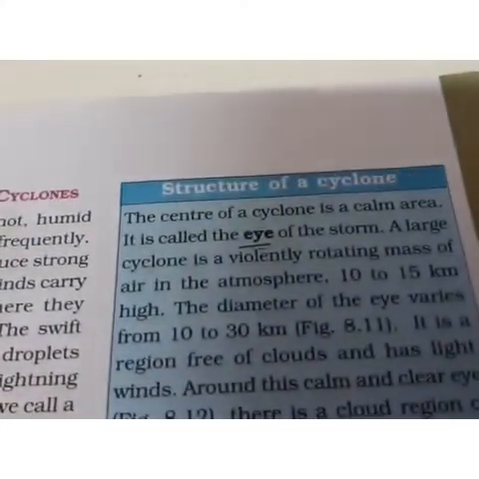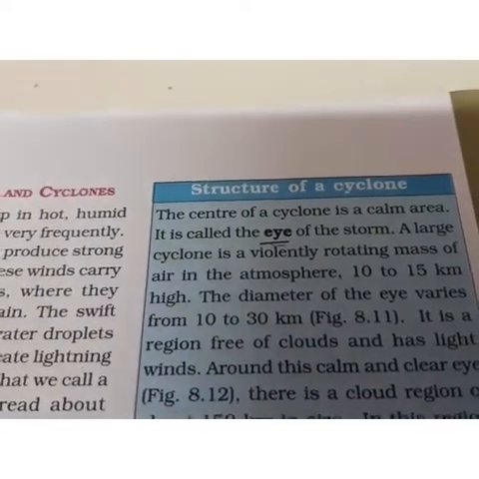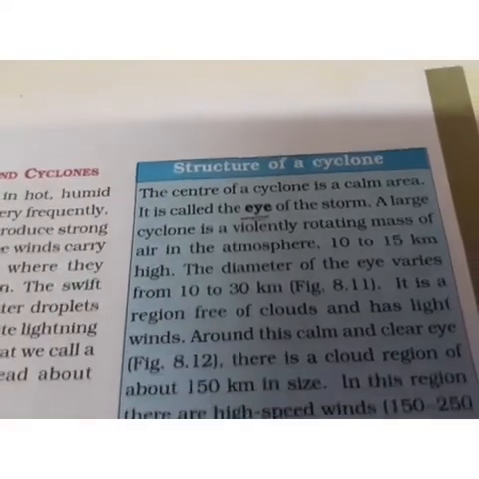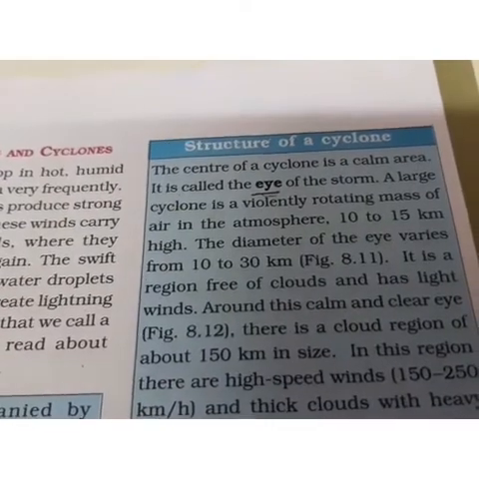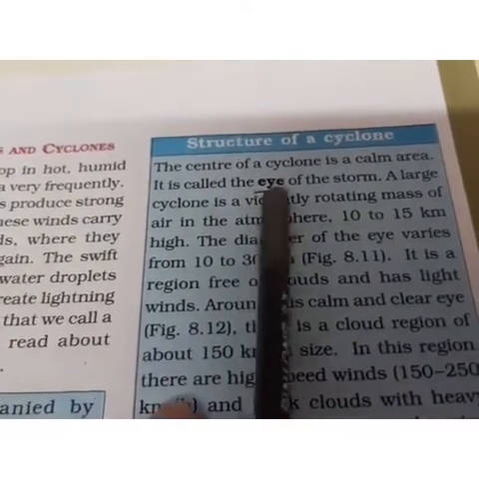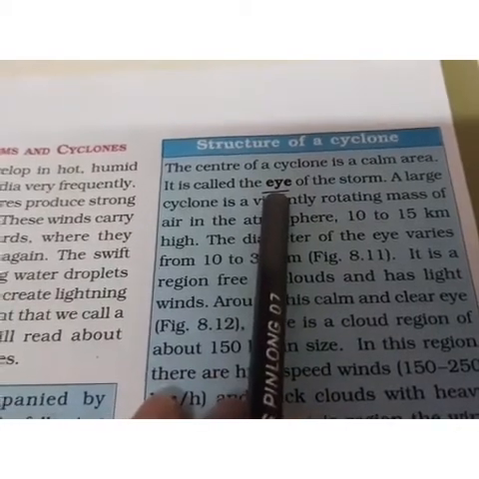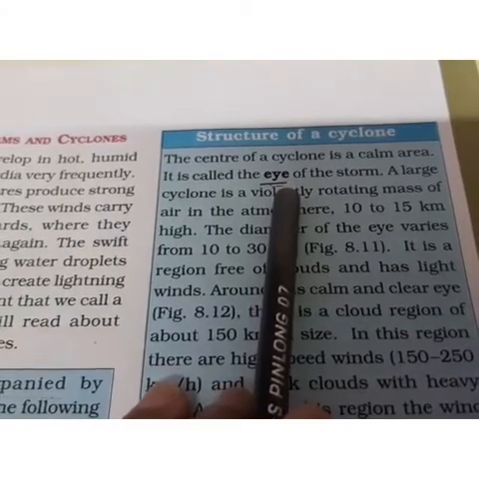Now, structure of a cyclone. What is the structure of a cyclone? How does a cyclone look? हमको कैसे पता लगेगा कि ये cyclone है करके? The center of the cyclone is a calm area and it is called the eye of the storm. Now that is why I underlined the eye of the storm. मतलब cyclone का जो center का part होता है that is very calm. मतलब वहाँ एकदम शांति होती है, वहाँ पे कोई भी movement wind का नहीं होता है, and that part is called the eye of the cyclone.